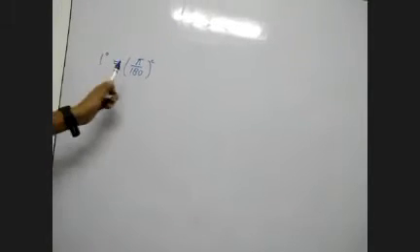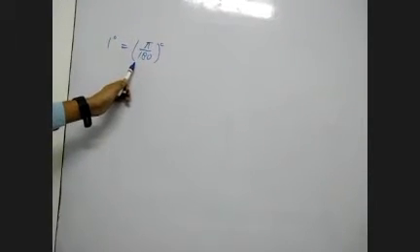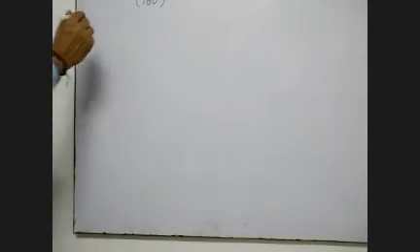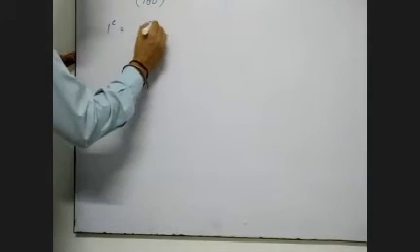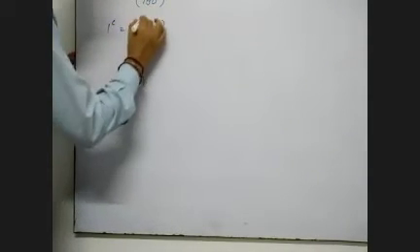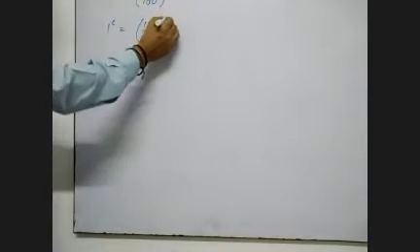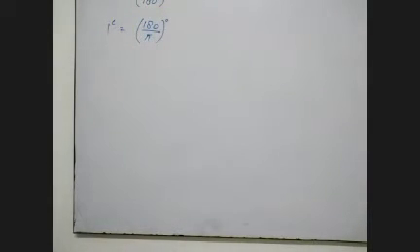Whenever we are converting degree into radian, we need to multiply the given term by pi upon 180. Whereas for converting radian into degree, 1 radian is equal to 180 upon pi, so we need to multiply by 180 upon pi. So this much you need to remember.